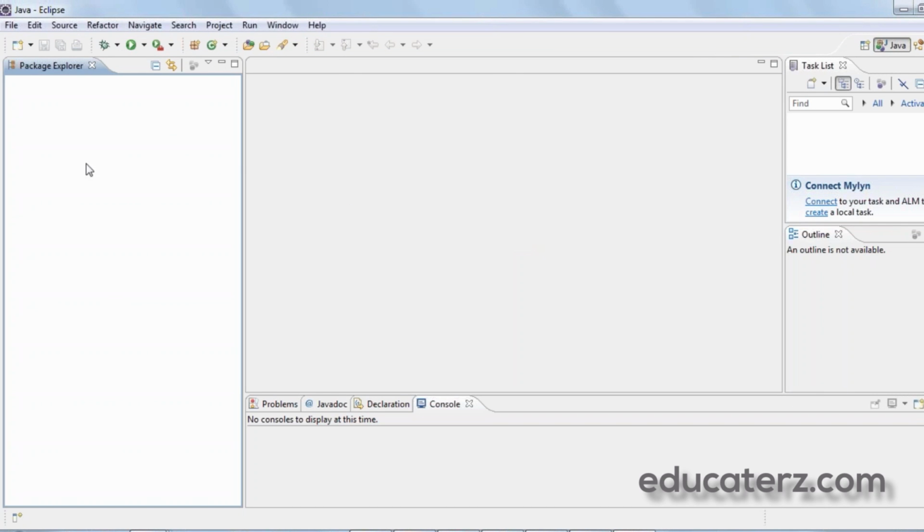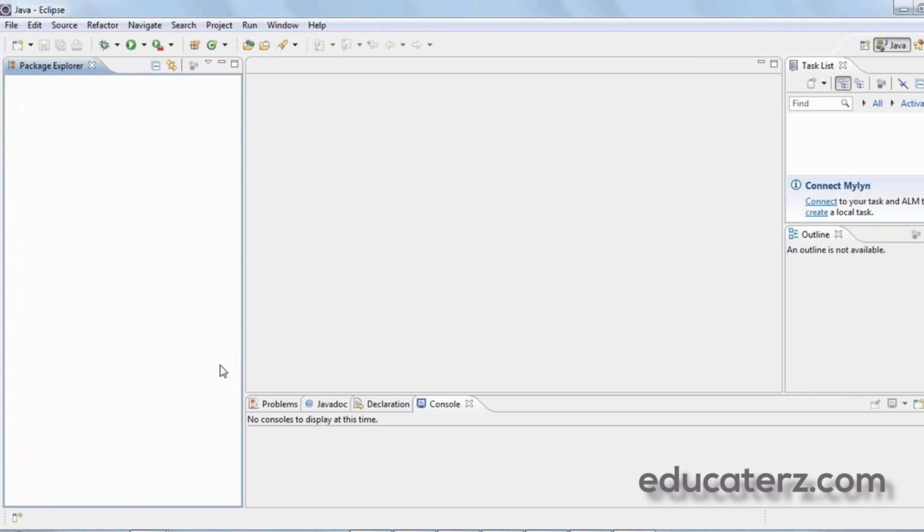Basically on the left hand side we can see the package explorer, wherein all your projects will be created, and this is the area where we will be writing our programs. And at the bottom you can see the console, that is where we see our output. Whenever you want to write programs, we need to know which perspective we are in.